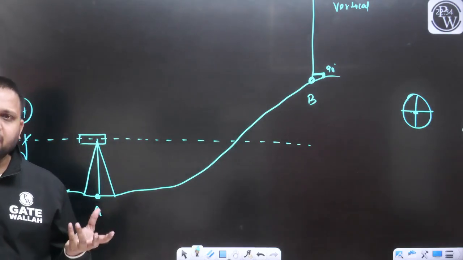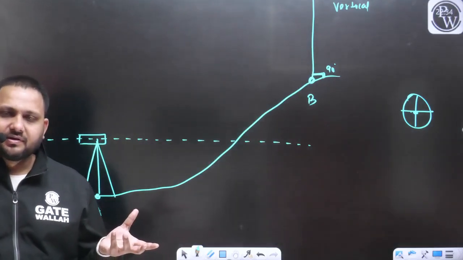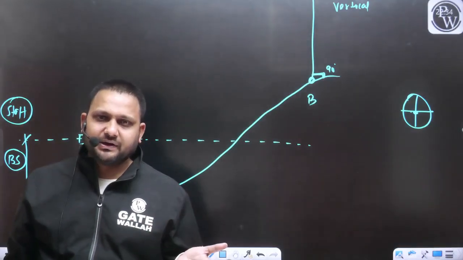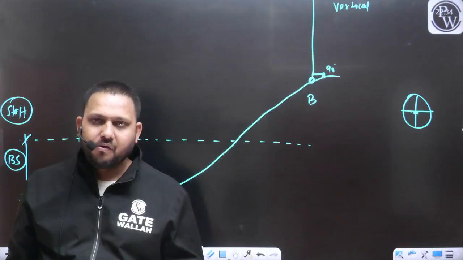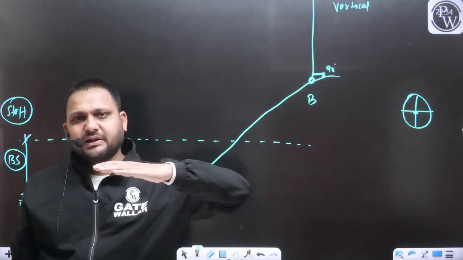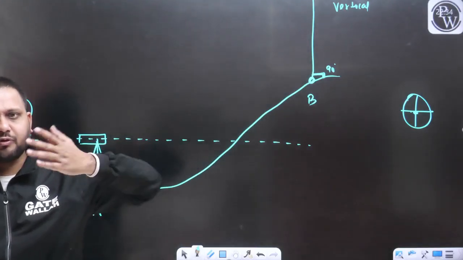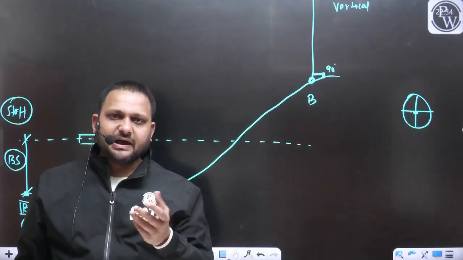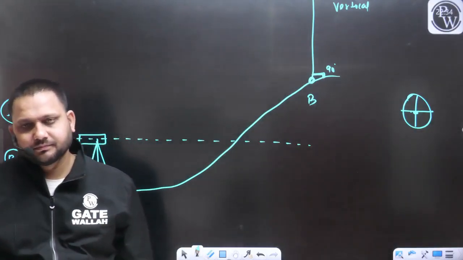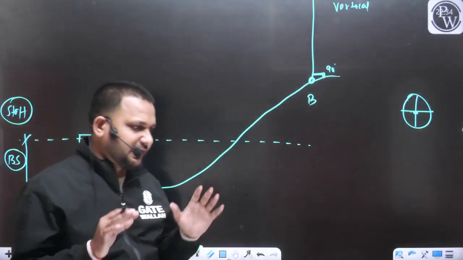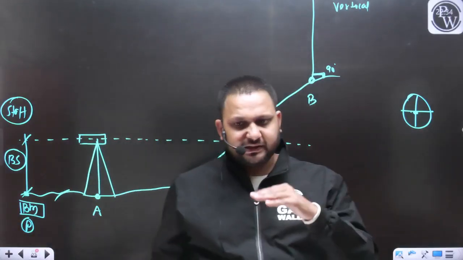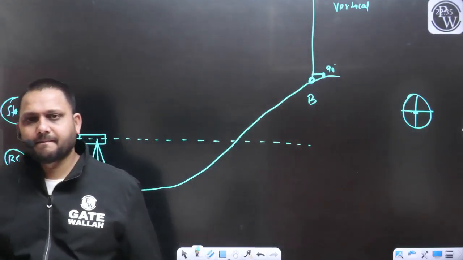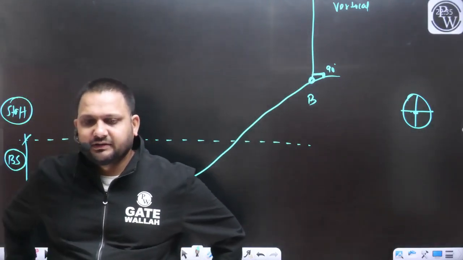In the auto level there was a telescope. In the case of the theodolite there was a telescope. In the case of the tachometer there is a telescope. But if we are doing leveling work, that telescope should be perfectly horizontal, which we can ensure with the help of the level tube. We can make sure that while taking the staff reading, the telescope is perfectly horizontal, and that we can do.